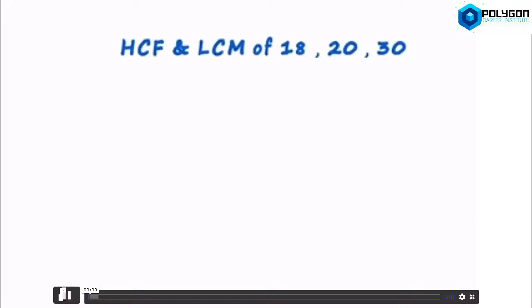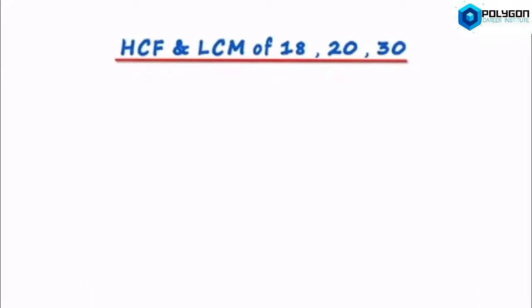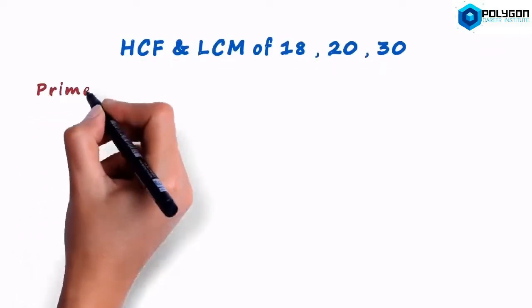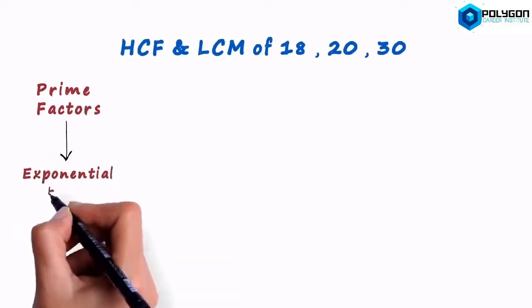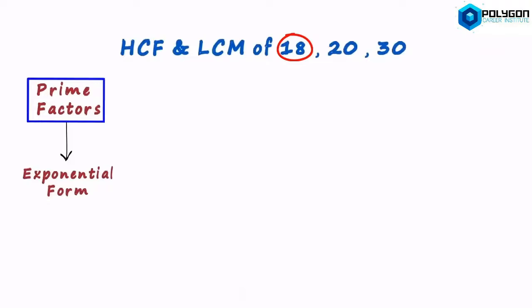We have to find the HCF and LCM of 18, 20 and 30. How do we find the HCF and LCM of three numbers together? The best way to do it is by reducing all numbers to its prime factors, and then write them in exponential form. Let's reduce 18 to its prime factors first.